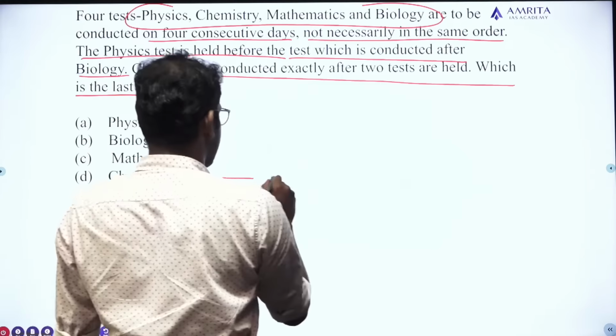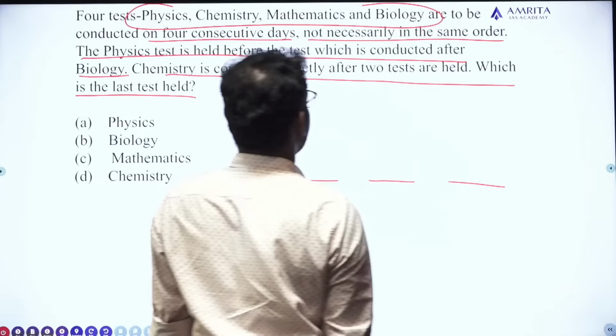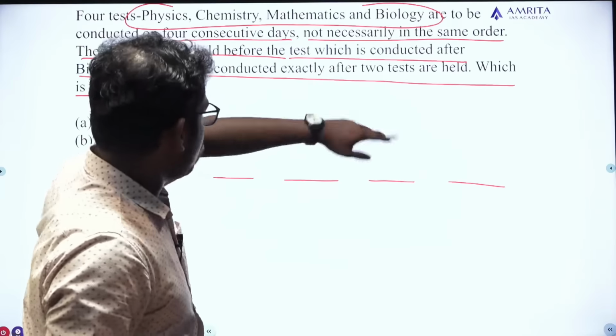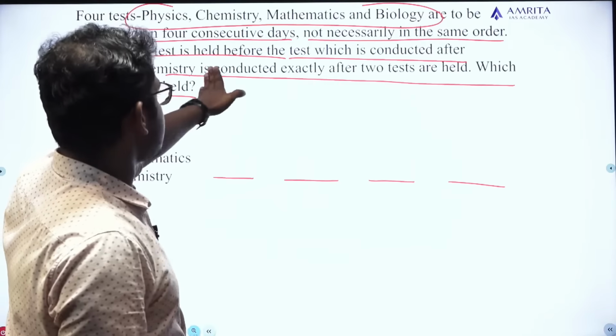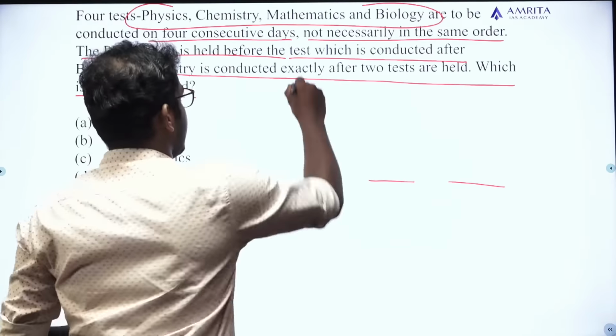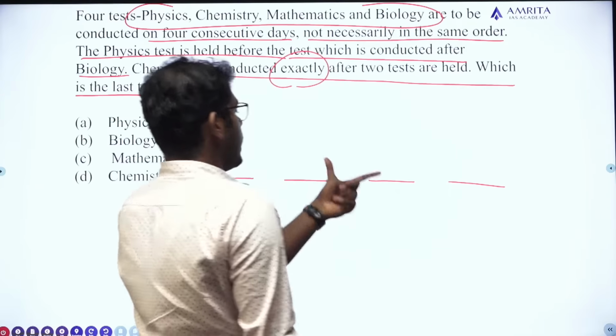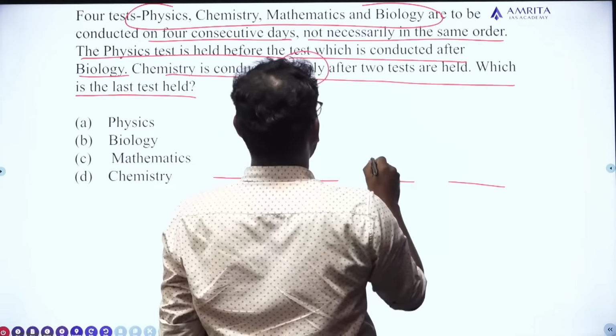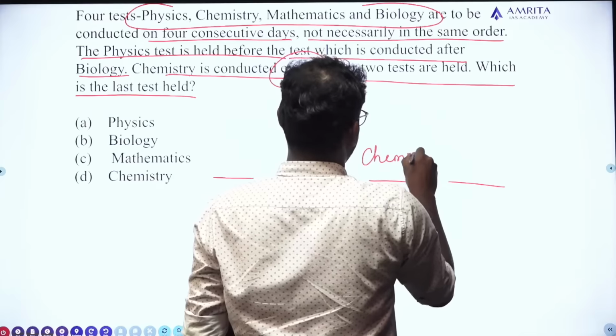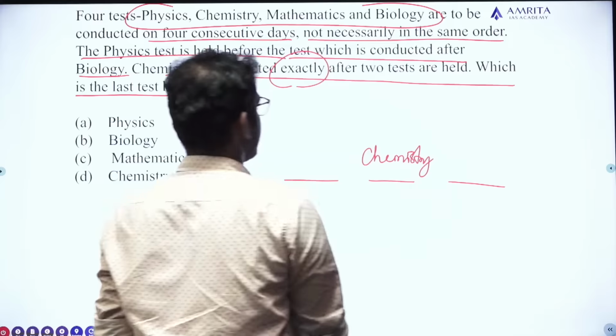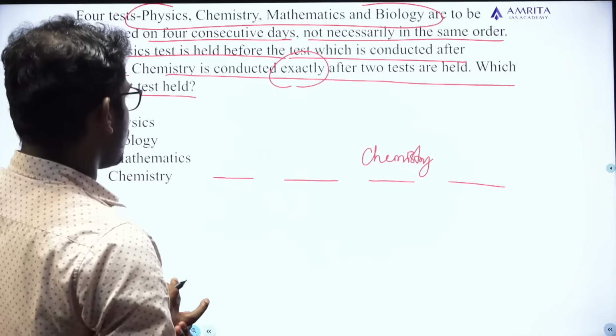Okay, so 4 tests and 4 days. Let me begin from the last. Chemistry is conducted exactly after 2 tests. So exactly after 2 tests means here. So chemistry is here, exactly after 2 tests.